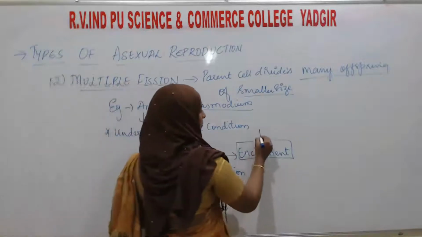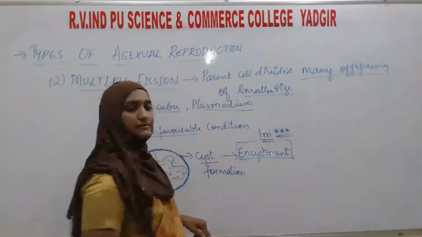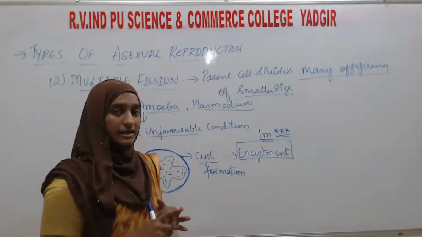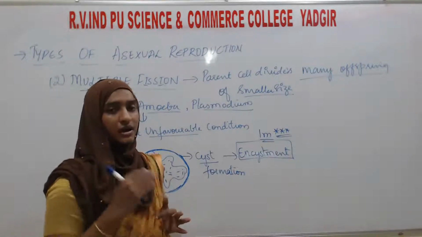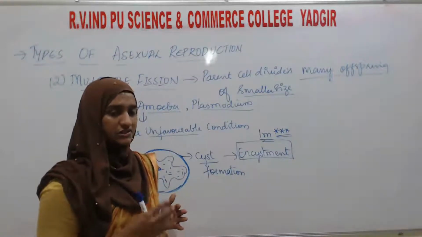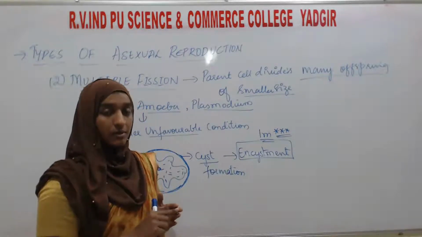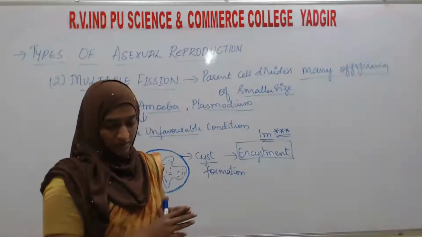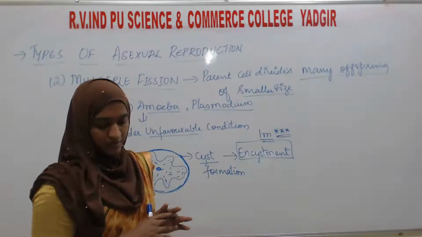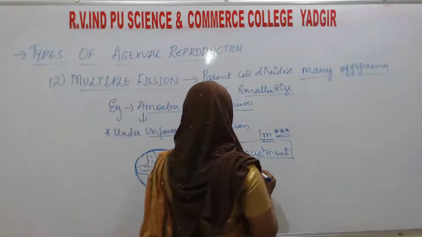Sometimes they will ask for 1 mark: what is encystment? The process of formation of cyst, that is known as encystment. Example, amoeba. So what happens on return of the favorable conditions? Conditions will be unfavorable only for a certain period of time. But when the condition becomes favorable, amoeba divides by multiple fission, producing a large number of spores, known as amoebulae.